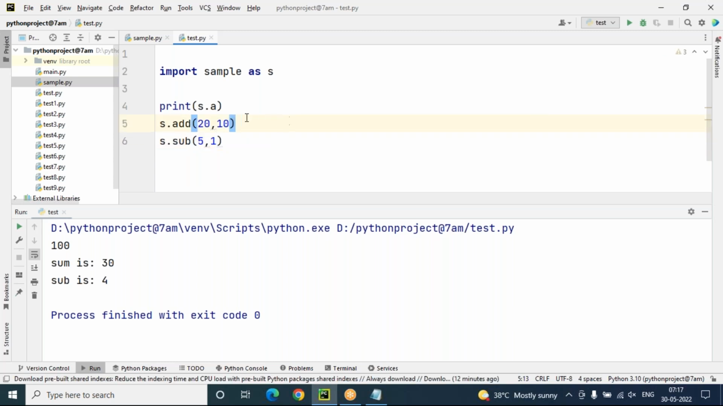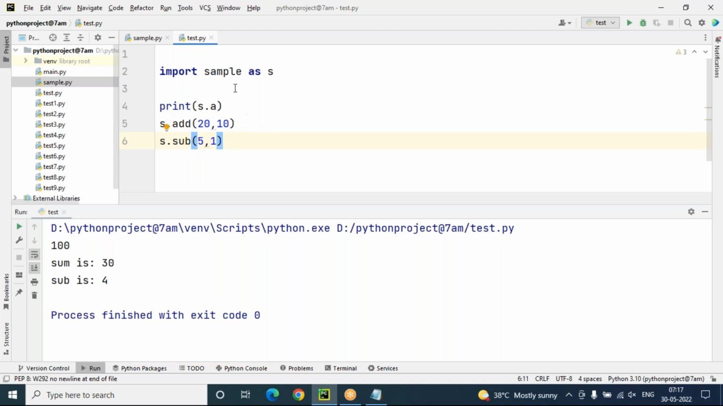Now this time I'm using what? S.a, where S is my module alias name, S.add, S.sub, like this. Once I run this, it will work fine. Got my point? Whenever we change the name of the module, that is called module aliasing. Once you give the module an alias, then that alias name only we have to use from there onwards. We cannot use the main module name.